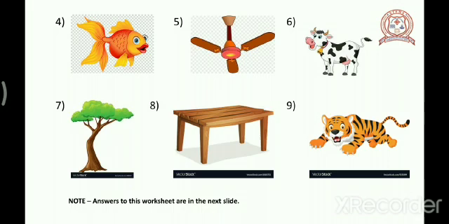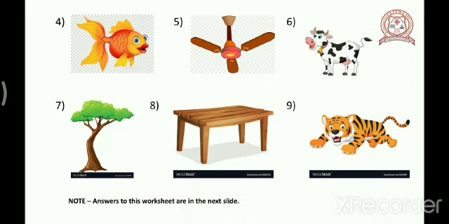The sixth picture is of a buffalo. Is a buffalo a living thing? Yes, a buffalo is a living thing. It grows, it needs food, it gives us milk. All the characteristics show that it is a living thing. It needs water to drink. It also feels hot in the summer season. It goes and sits under the shade. So it is a living thing.